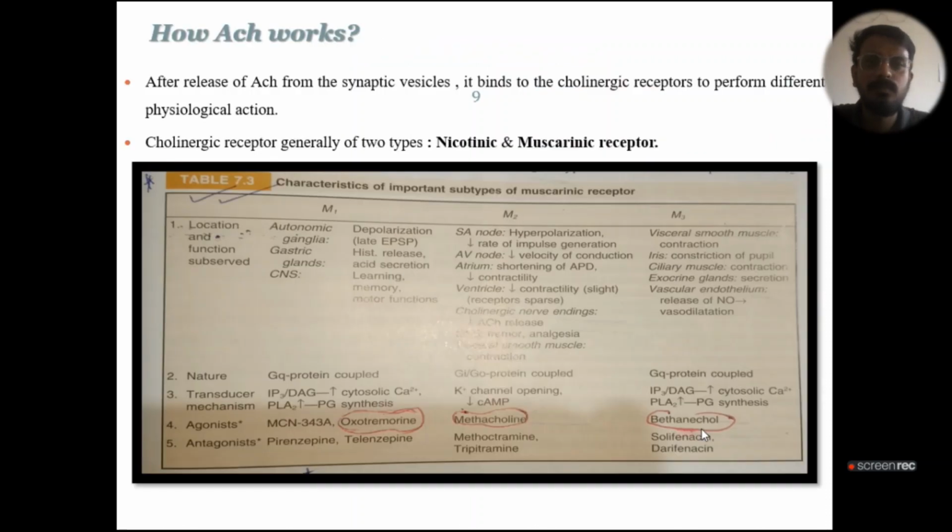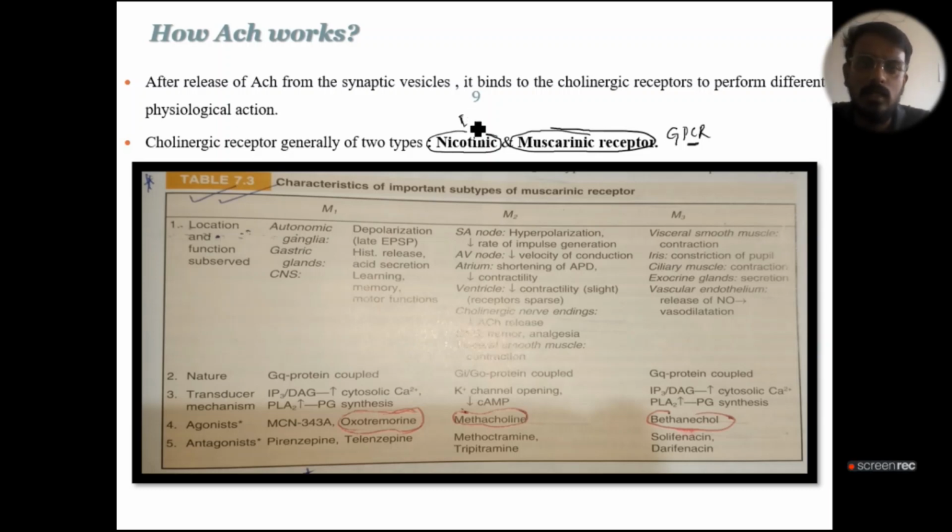Okay, next is about receptors. Acetylcholine binds to two types of receptor. One is the nicotinic receptor, another one is the muscarinic receptor. The muscarinic receptor is basically a G protein coupled receptor type, whereas the nicotinic receptor is basically an ion channel receptor type.